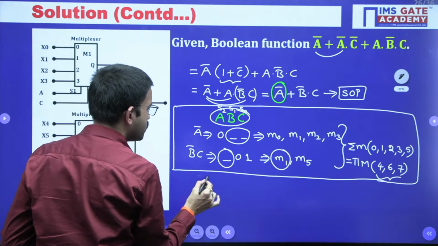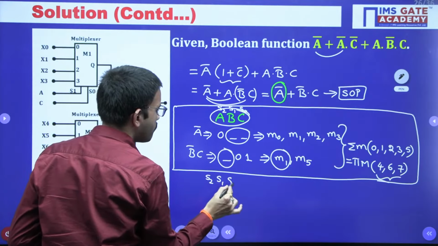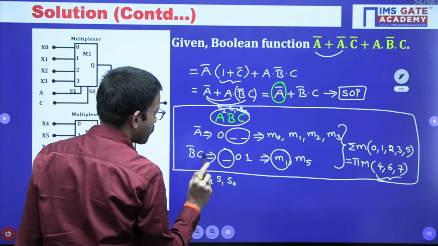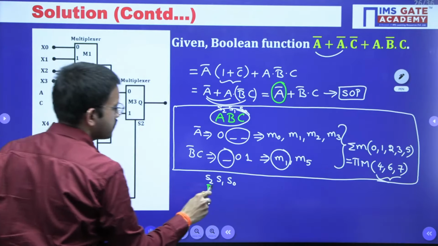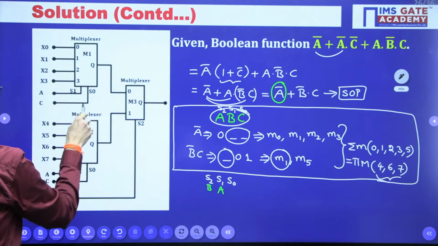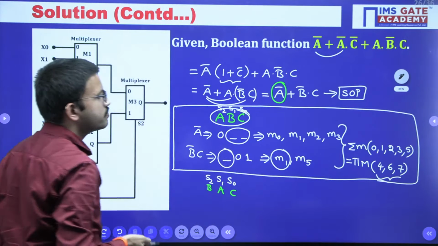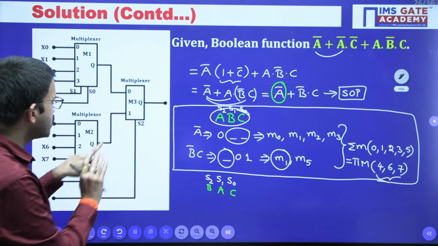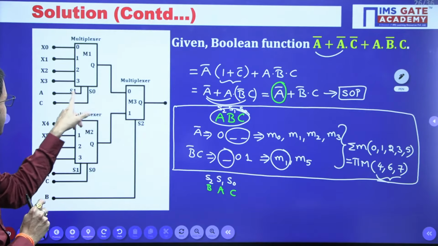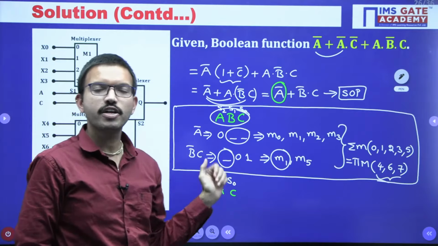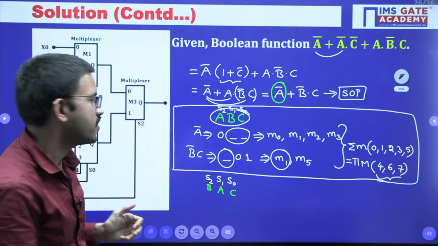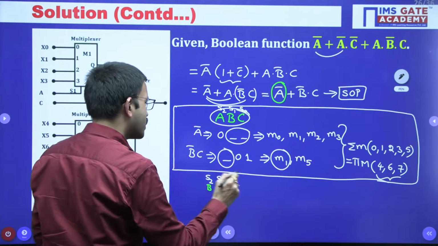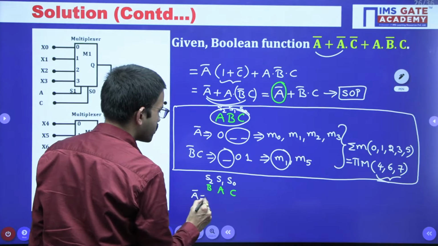So first of all write S2, S1, S0. According to the question, S2 is nothing but B, S1 is nothing but A, and S0 is nothing but C. If they had chosen the same order, then this would be the output. But actually according to this question, S2 is B, S1 is A, S0 is C. That is one more reason why I have mentioned this question is excellent. So there is a slight twist here. Now follow the same approach as earlier, but the min term numbers are going to change.